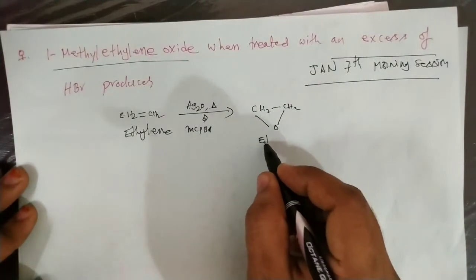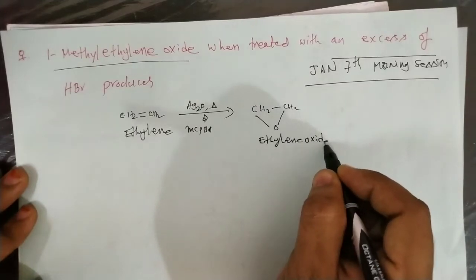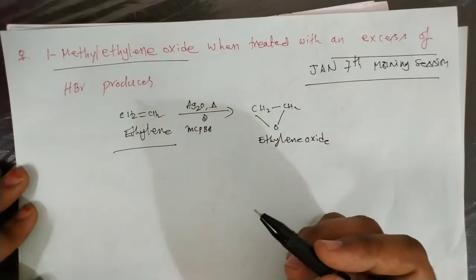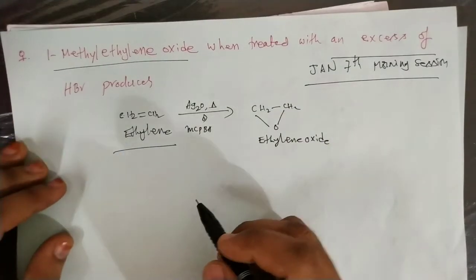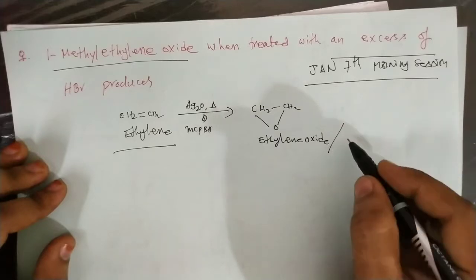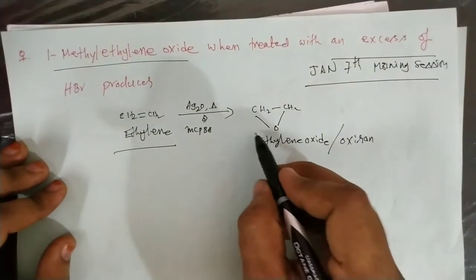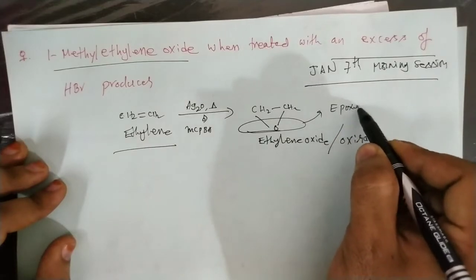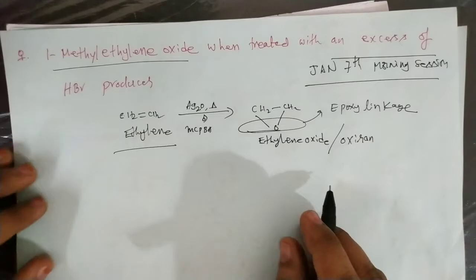So this ether is known as ethylene oxide because it is the oxide of ethylene. It is formed from the ethylene. That's why it is known as ethylene oxide. And one more common name for this compound is oxirane. The cyclic ether linkage is called the epoxy linkage.